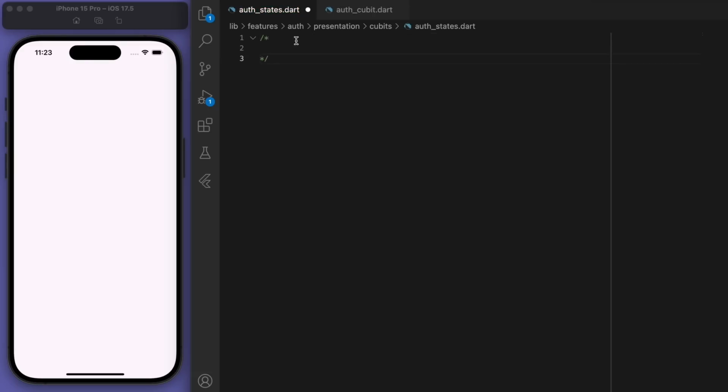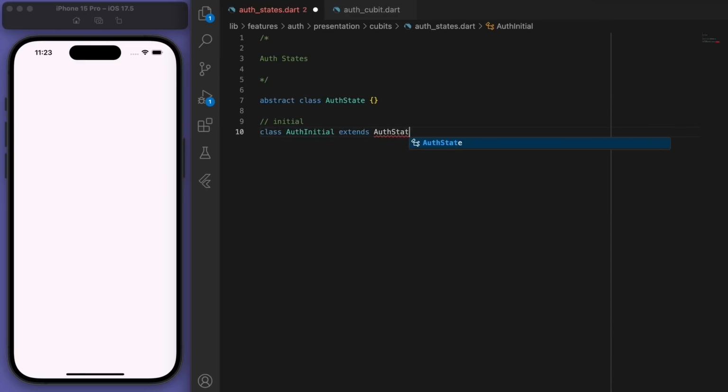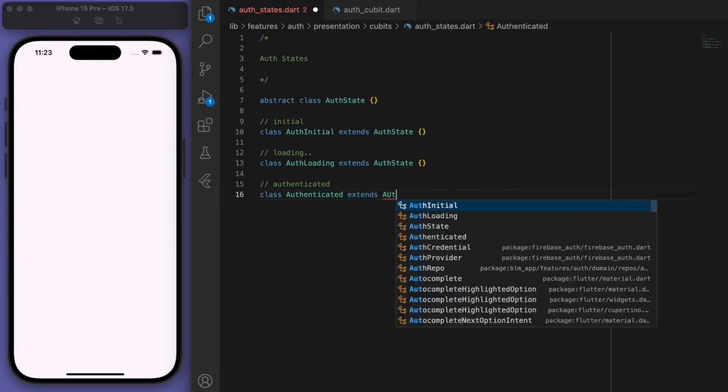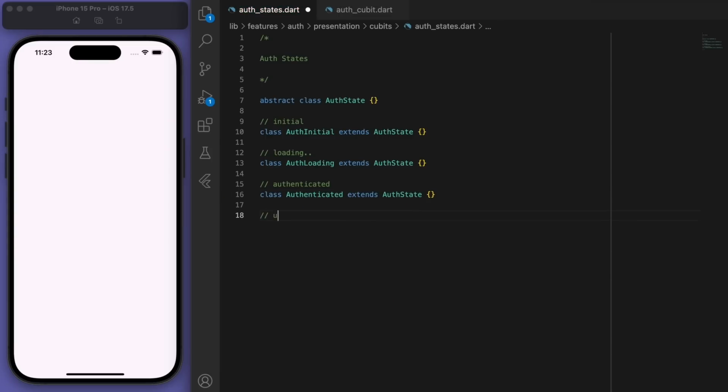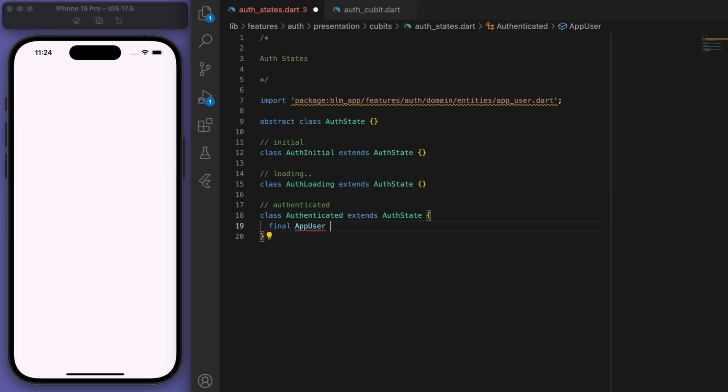So starting with the auth state, what this is we're going to outline the different type of states we can have when a user is trying to authenticate. So for example, we can have an initial state. We can have an auth loading state. And then we can have an authenticated state, which, by the way, if they are authenticated, then that means we're going to have some sort of user that's logged in, right?